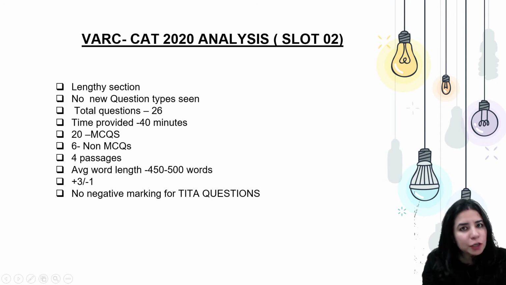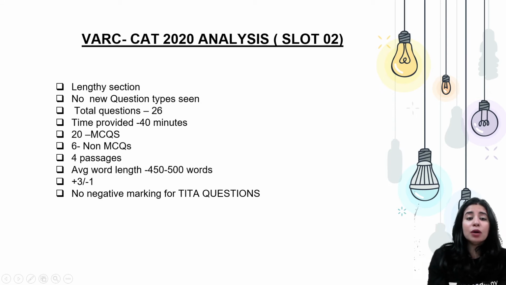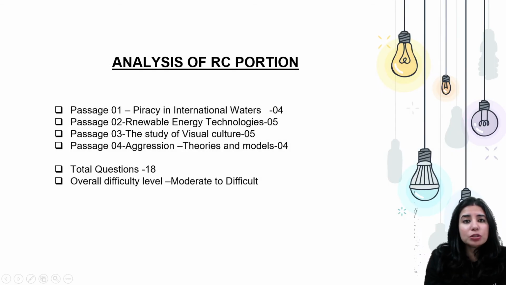For reading comprehensions, like I said, there were MCQs. Two passages had 5 questions and two passages had 4 questions each. In totality, like I said before, there were 18 questions. The remaining 8 questions came from the verbal ability portion. So there were no major surprises thrown in the CAT format in 2020. Now, if we specifically talk about the reading comprehension portion, the first passage was Piracy in International Waters.